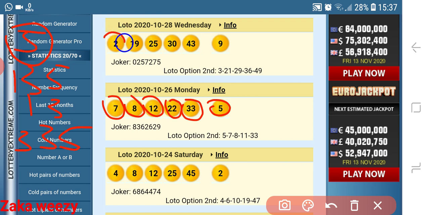You see now 2 came, and we are expecting to see 1 again. 1 and 9 is here, and 10. So 1 is also 10. So you see these numbers are coming, and this number repeated, and 3 repeated, also 7, all these numbers. But let us go to the code.